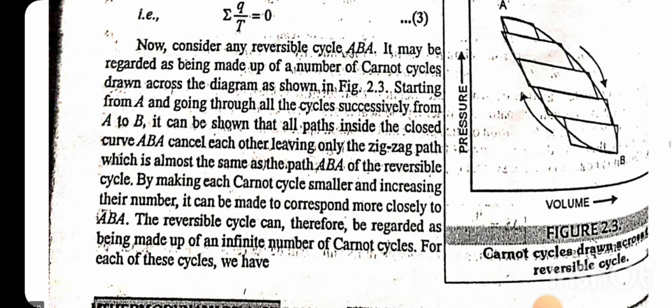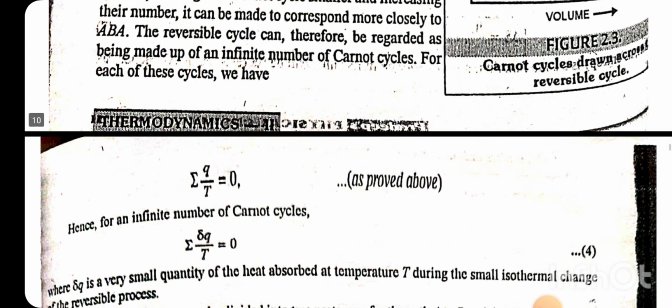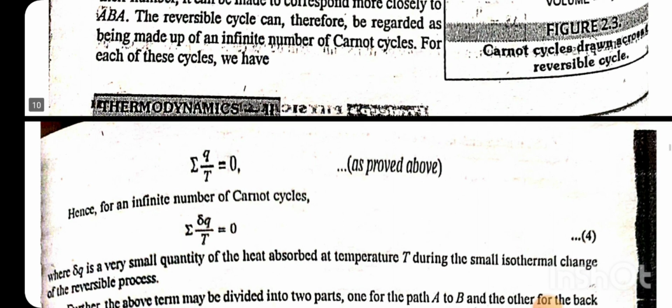Now consider any reversible cycle ABA. It may be regarded as being made up of a number of Carnot cycles drawn across the diagram as shown in the figure, starting from A and going through all the cycles successively from A to B. It can be shown that all the paths inside the closed curve cancel each other, leaving only the zigzag path, which is almost the same as the path AB of the reversible cycle. By making each Carnot cycle smaller and increasing their number, it can be made to correspond closely to ABA. The reversible cycle can therefore be regarded as being made up of an infinite number of Carnot cycles.